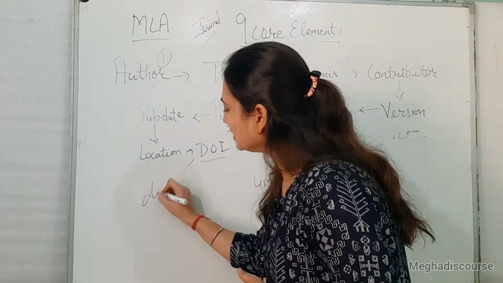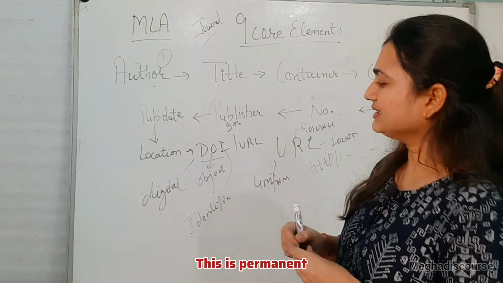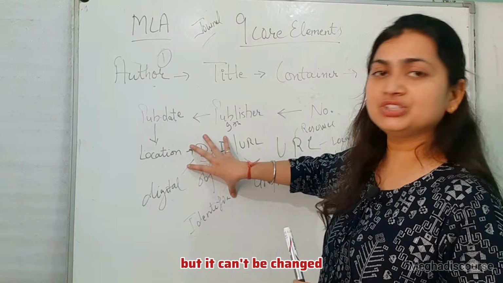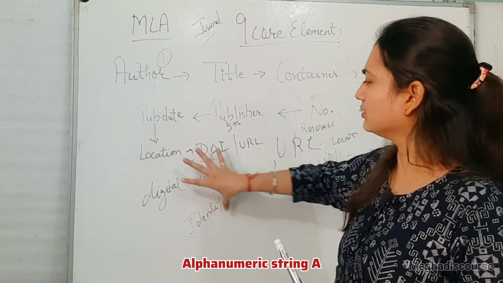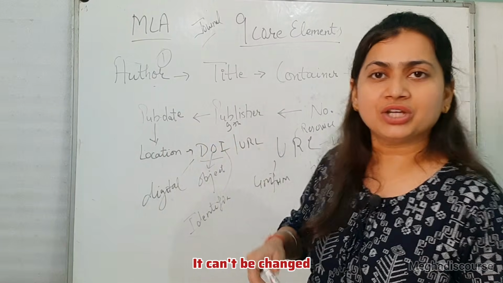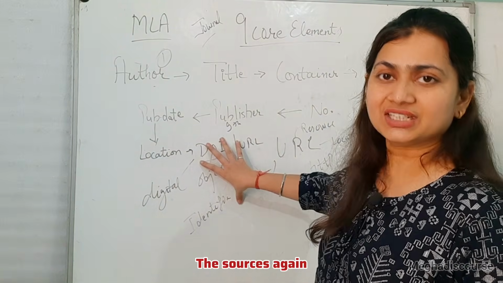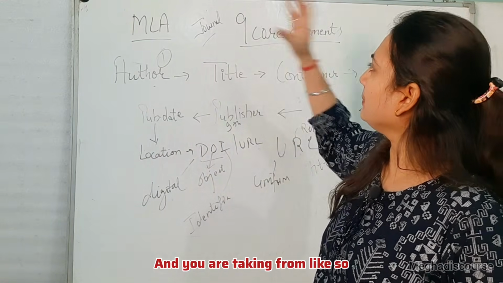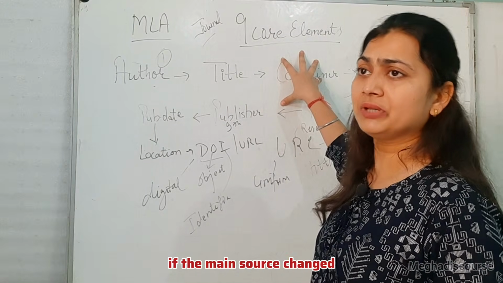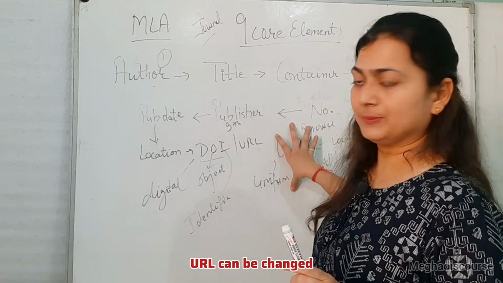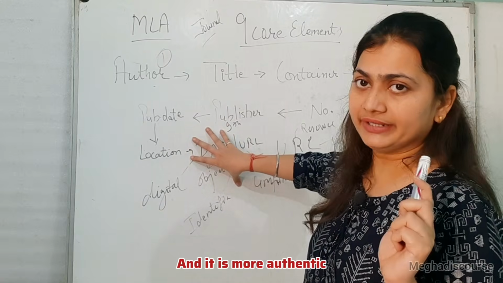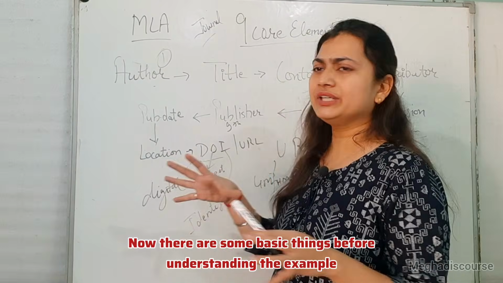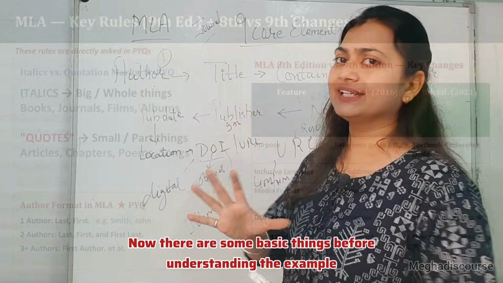Now, what is this DOI? DOI means Digital Object Identifier. This is permanent and standardized more than URL. It is an alphanumeric string identification system. It can't be changed. If a person changes the sources again and again, DOI is not changed. The main source, like Can the Subaltern Speak, if the main source changed, the URL can be changed, but DOI will not change, and it is more authentic. So in the 9th edition, they have added this DOI. Now there are some basic things before understanding the example.